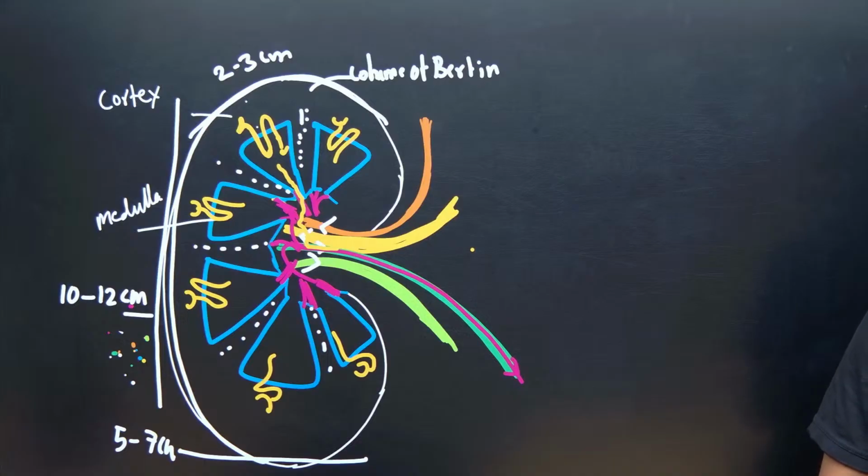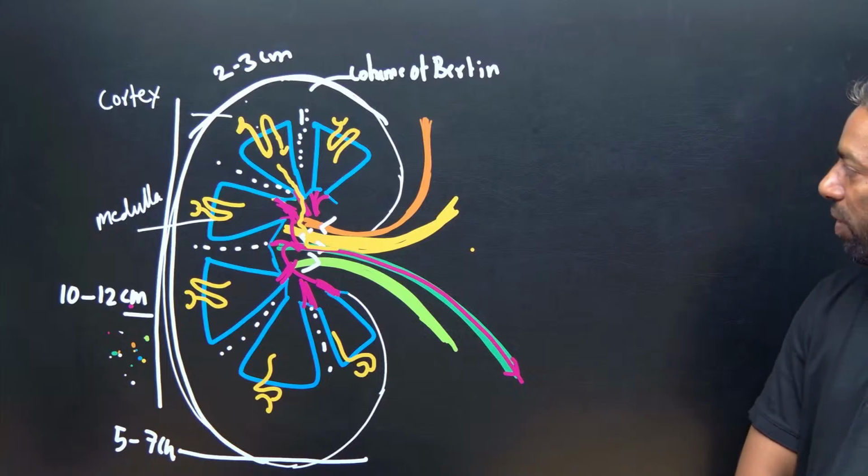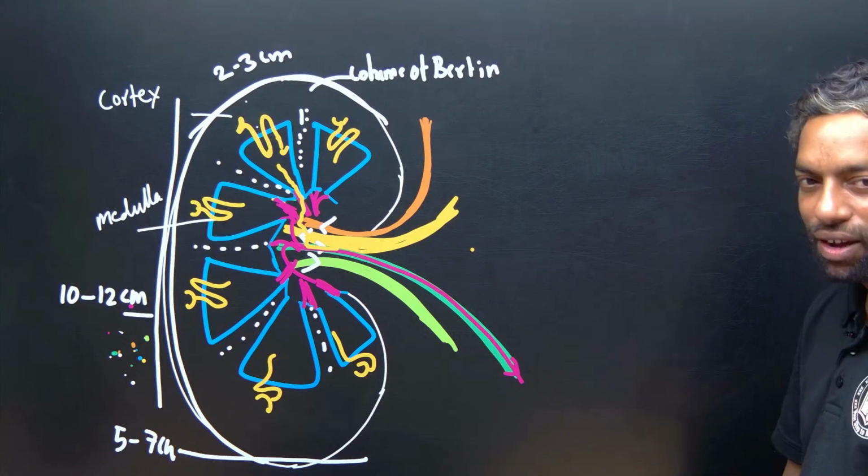In the medullary cortex. Some part of the nephron is located in the cortex region, and some part is in the medullary region. We will discuss this in the nephron structure.